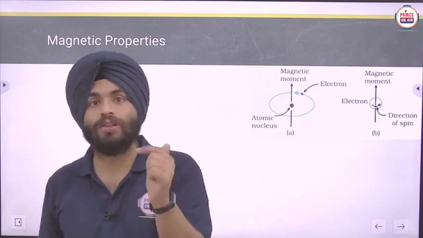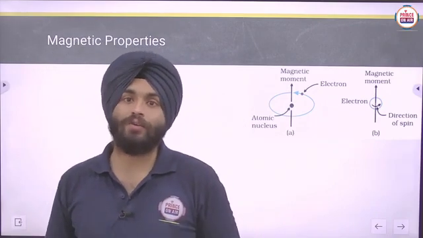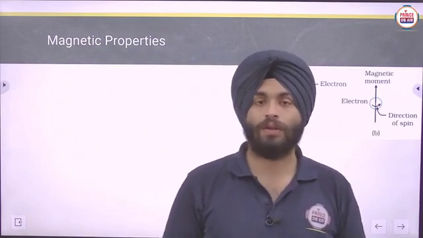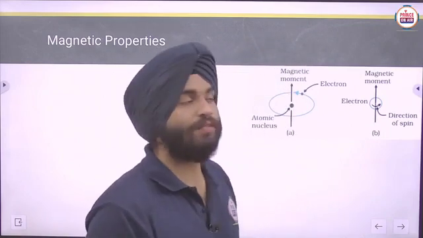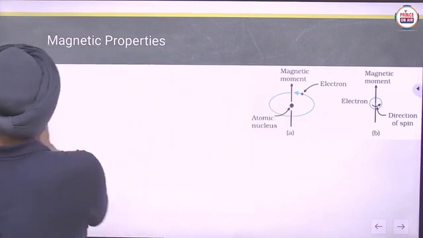Due to that, if a charge is rotating, it will create a magnetic field. In that case, it will create a magnetic field. Here you can see that this is a nucleus.